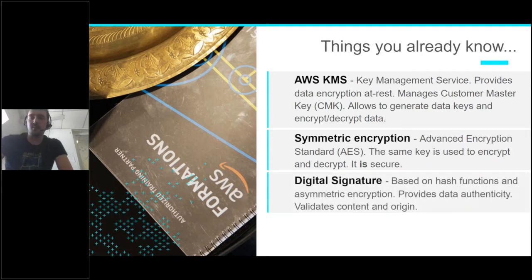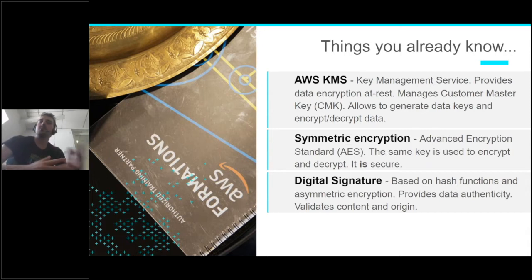And last but not least, you need to know about digital signature algorithms. Again, not the specifics of how it works, but the functional aspect. So you need to know it's based on hash functions and on asymmetric encryption, like RSA or elliptic curve.